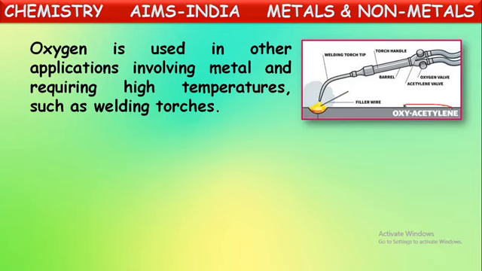They are called oxyacetylene torches. There, one of the organic gas acetylene is burnt in the presence of oxygen gas, and hence it can produce a flame with a very high temperature. Around 3000 degrees Celsius temperature it produces there. So at that temperature, metals will start melting so that they can bend these metals into different shapes, and they can weld, they can join the metals also. Okay, so for welding purpose and molding purpose of these metals, they use this oxygen gas in the form of oxyacetylene torches. And one more, it is oxyhydrogen torch also.